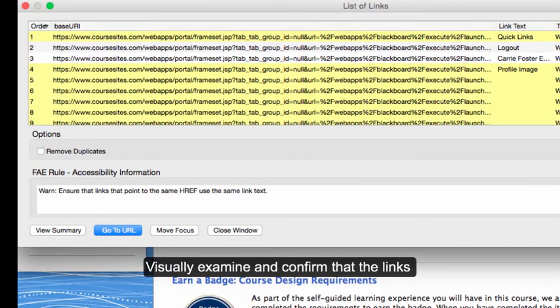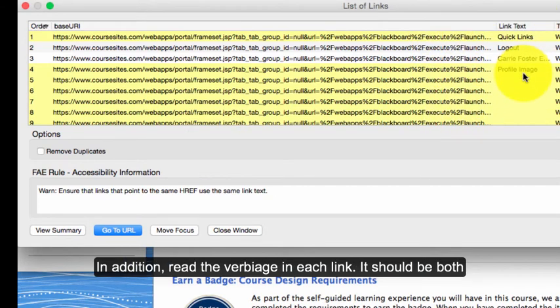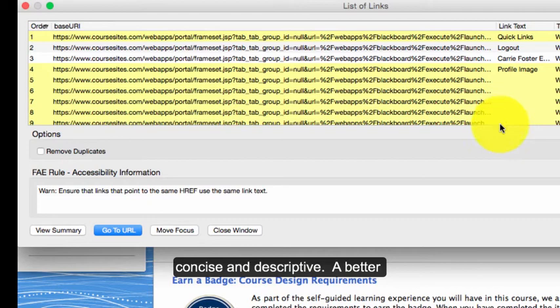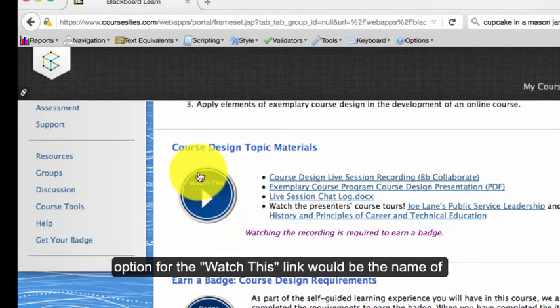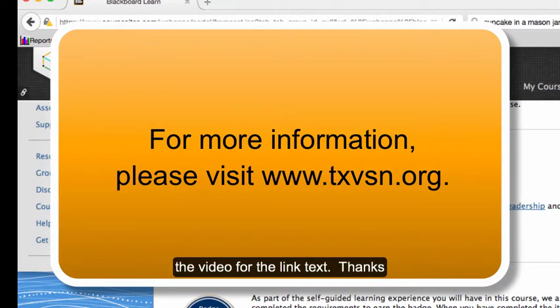Visually examine and confirm that the links adequately describe the target and destination. In addition, read the verbiage in each link. It should be both concise and descriptive. A better option for the watch this link would be the name of the video for the link text.